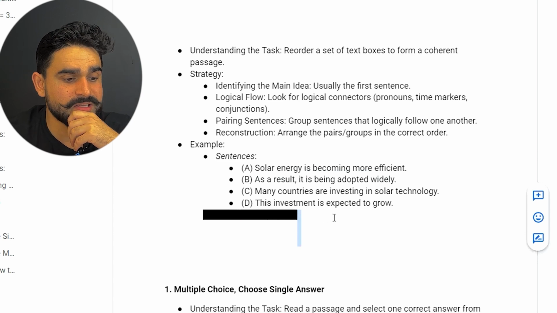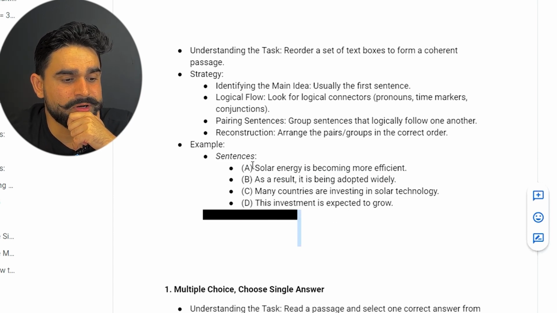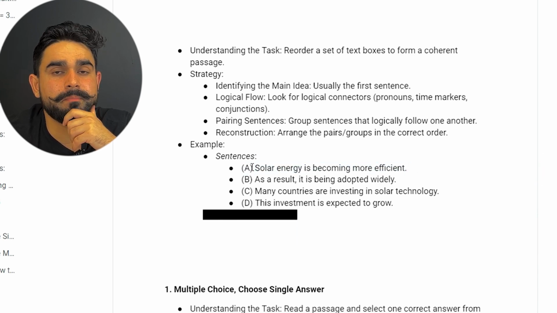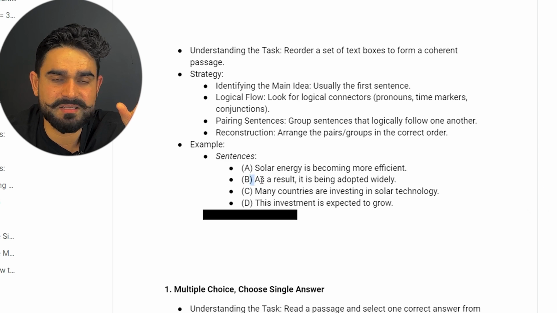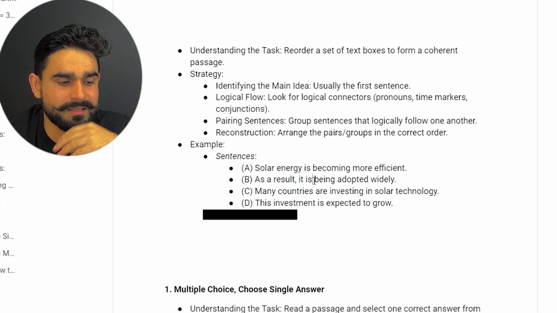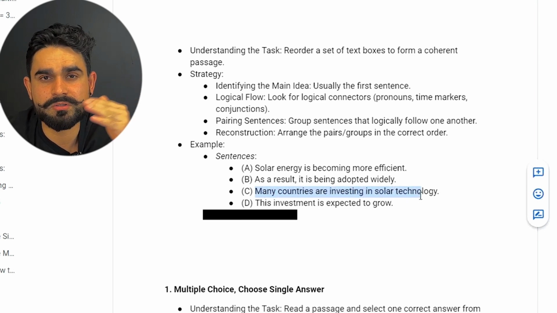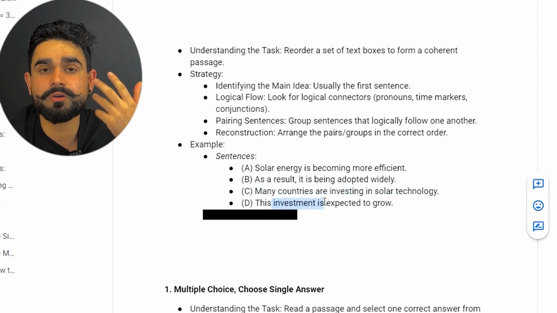So first one is, guys, "solar energy is becoming more efficient". This looks independent to me. "As a result" goes at the end. "Many countries are investing in solar technology", there should be something before that. "This investment" of what?